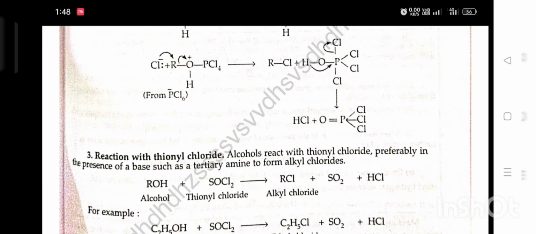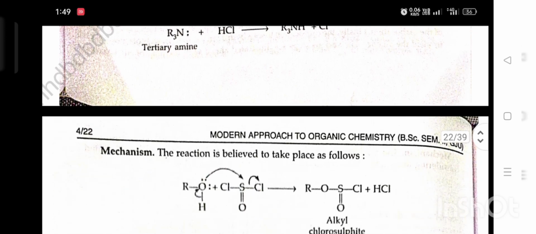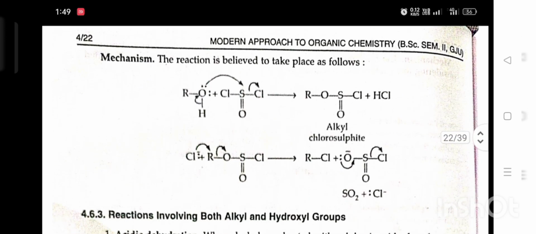Third, reaction with thionyl chloride. Alcohol reacts with thionyl chloride, preferably in the presence of a base such as tertiary amine, to form alkyl chloride. Alcohol plus thionyl chloride gives alkyl chloride plus SO2 plus HCl. For example, ethyl alcohol plus SOCl2 gives ethyl chloride plus SO2 plus HCl. The base promotes the reaction by reacting with HCl, that is, tertiary amine plus HCl gives alkylammonium plus Cl⁻. Mechanism. The reaction is believed to take place as follows.